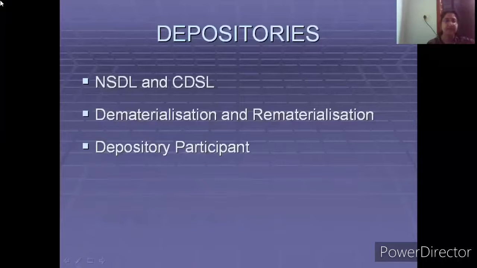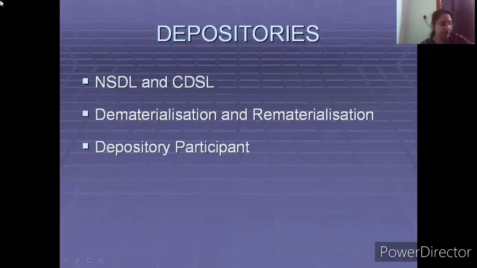Then, finally, you have an entity known as the depository participant. Depository participants are basically your brokerage firms with whom you are dealing in your trading of shares. If I'm dealing with Angel Broking, I'm talking about a depository participant. If I'm dealing with Zerodha, I'm again talking about a depository participant. If I'm dealing with ICICI Direct or ICICI Securities or HDFC Securities, I'm dealing with a depository participant.